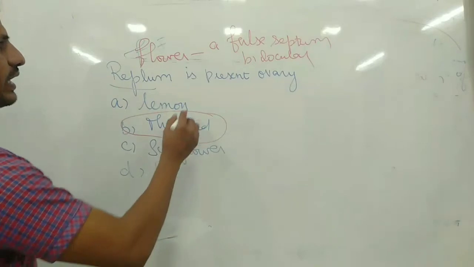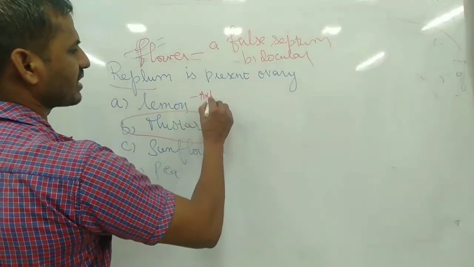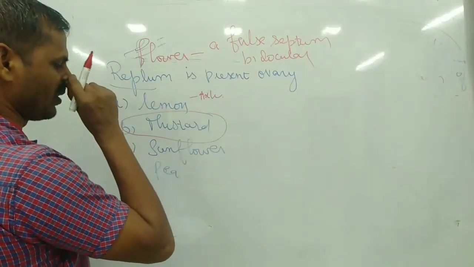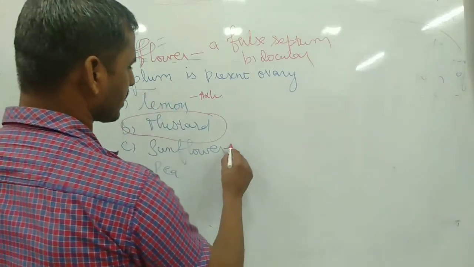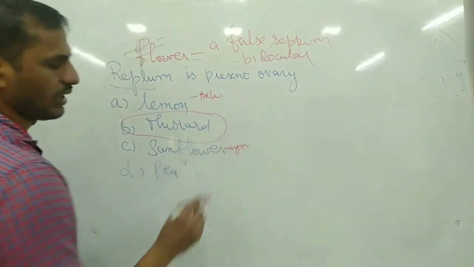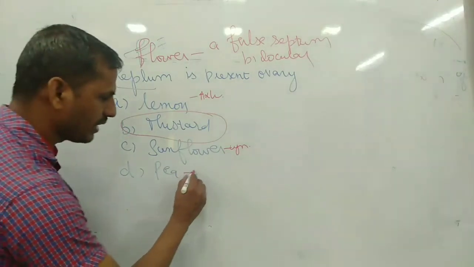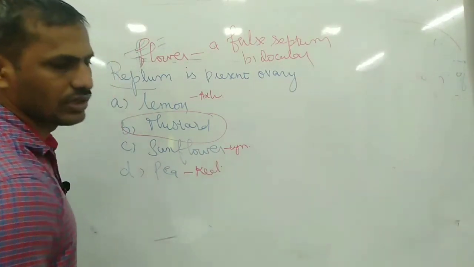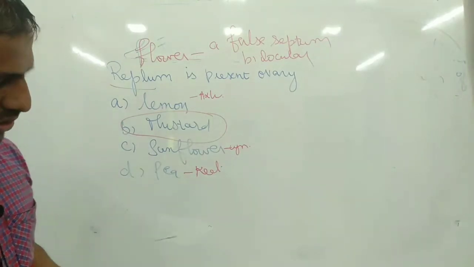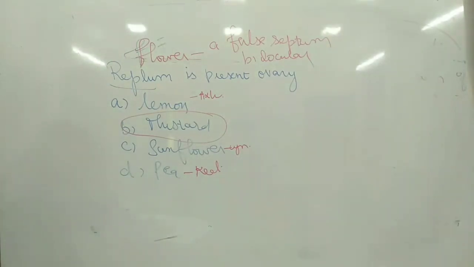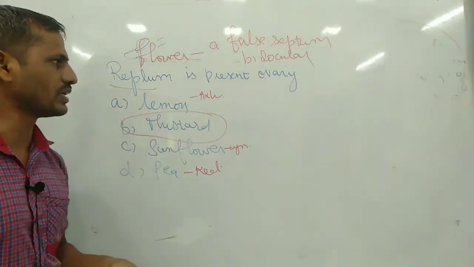Lemon and tomato have axile placentation. The inflorescence is like a butterfly-like character, so it is very common in mustard plants.